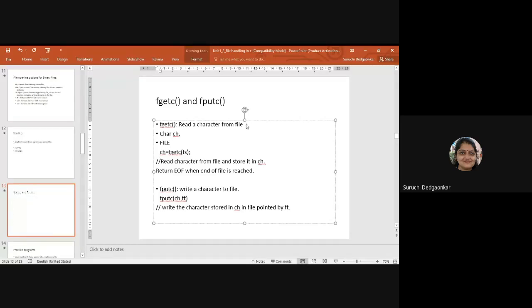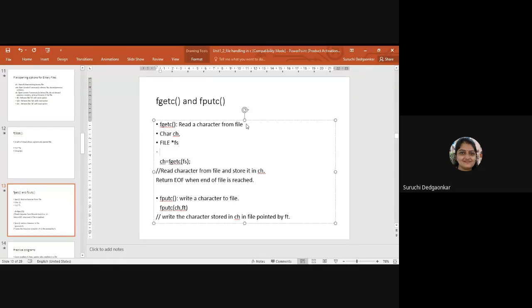We have initialized fs, and we have used fopen on fs, so it is reading. So fopen is used, and then we can read from that. Similarly, what will fputc do? It will be used for writing the character.